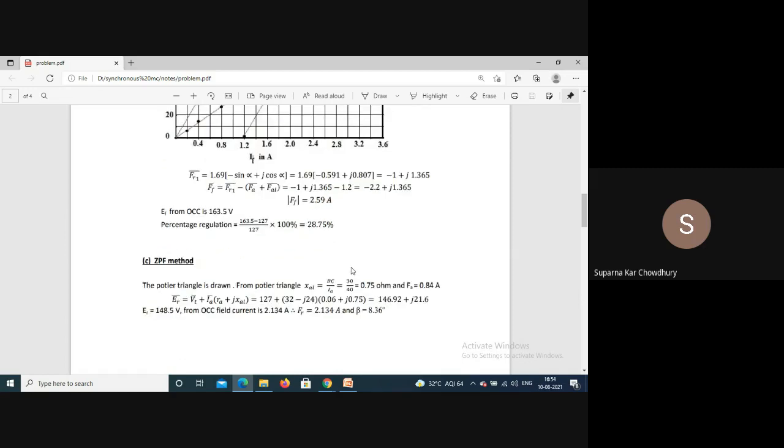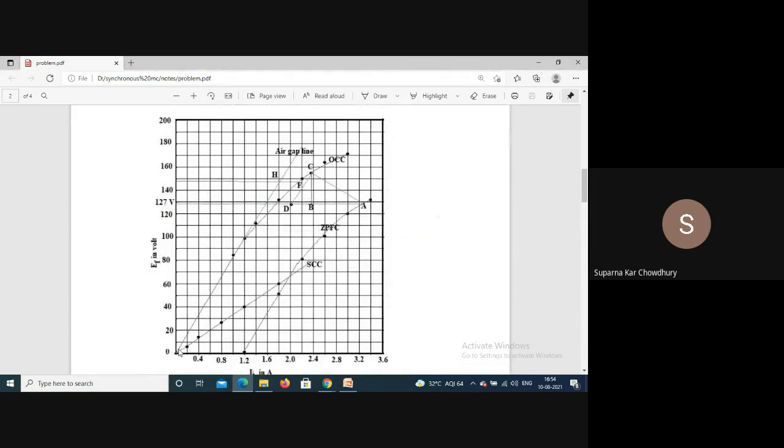Now for the ZPFC method, the OTR triangle we have to draw. Here this is the OCC that is drawn. This is the ZPFC. So this is for the rated voltage.